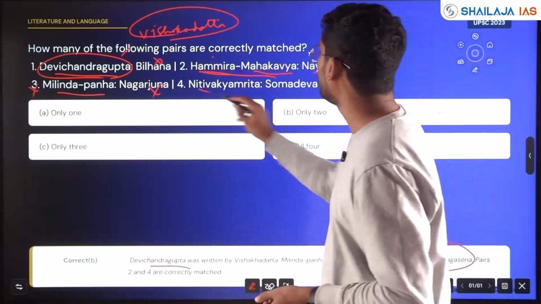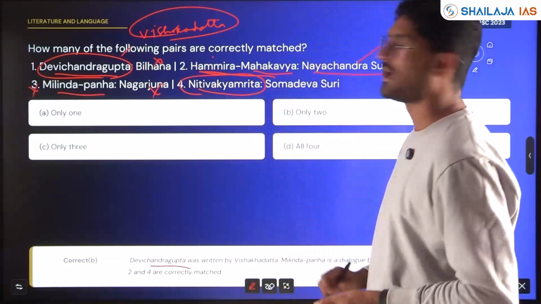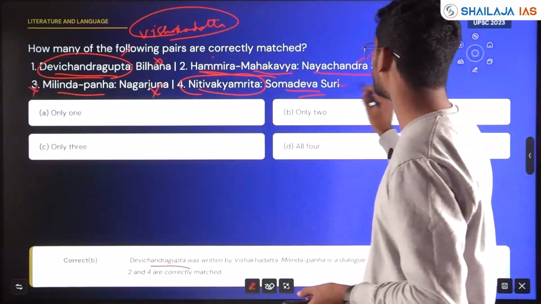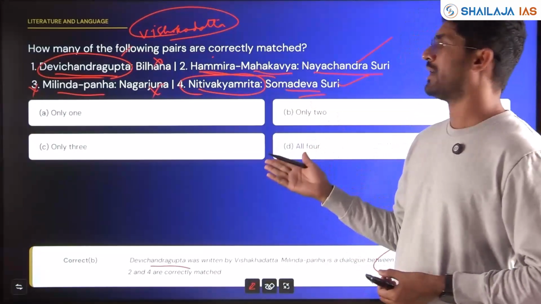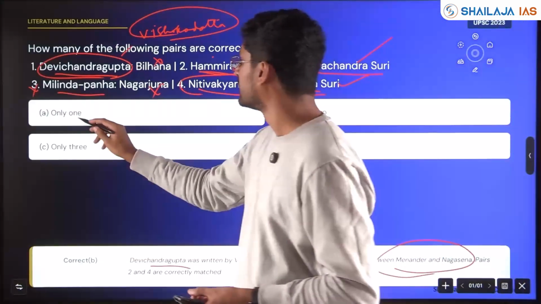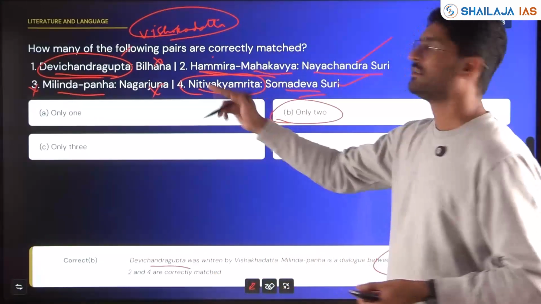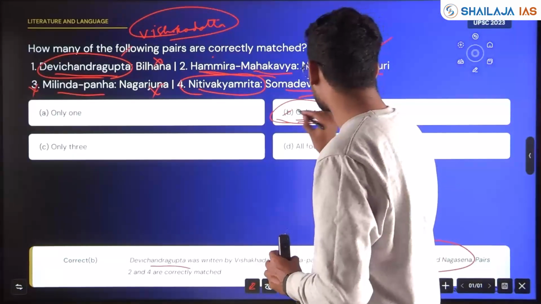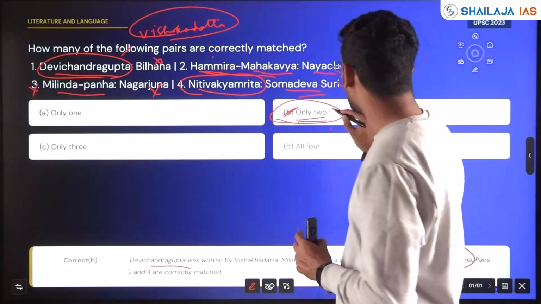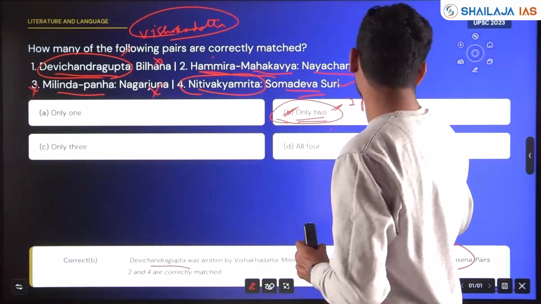Niti Vakyamrita is by Somadeva Suri. This is also correct. These are the important authors and their works. So here statement 2 is right, statement 4 is right, and the other two are wrong. A mostly made option, that is 2 pairs right, is one of the favorites.